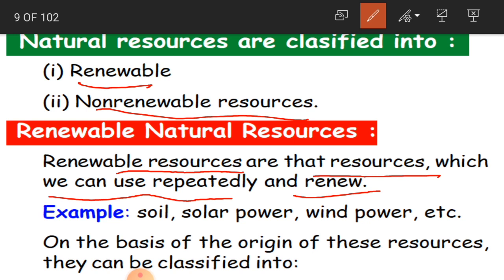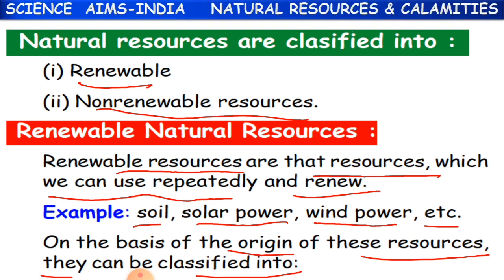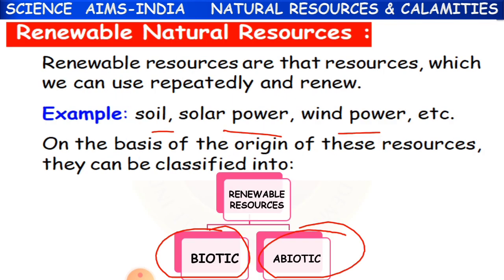For example, soil, solar power, wind power, etc. So we have discussed soil, solar power and wind power. And on the basis of the origin of these resources, that is, how they are produced, they are divided into two categories again.